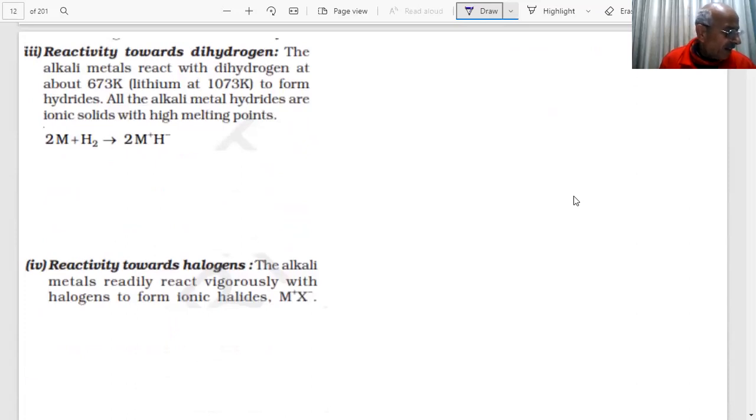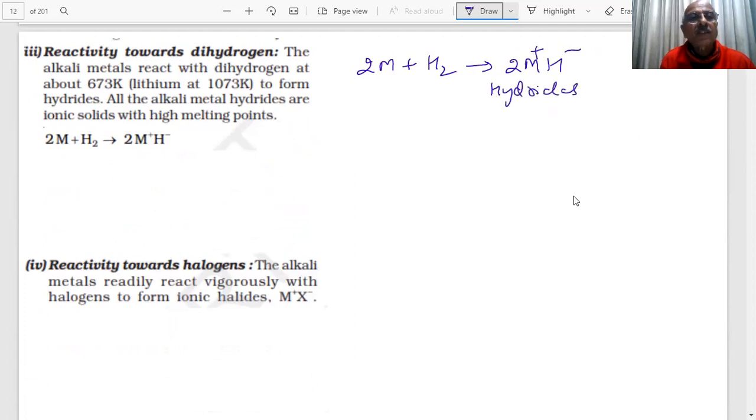Important point, student. Further, they will react with dihydrogen to form 2MH. Students, these are hydrides. What are hydrides? These are examples of ionic hydrides, where the metals lose an electron and hydrogen gains an electron. Ionic hydrides will be formed.